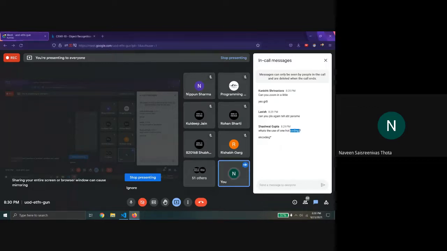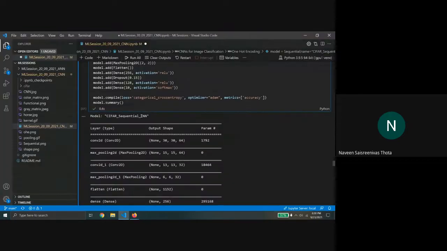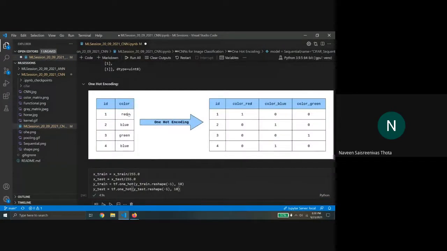Okay, what is the use of one hot encoding? Usually you cannot give a computer values like this. I think there's also one more reason: instead of a single shape vector, we have a matrix.